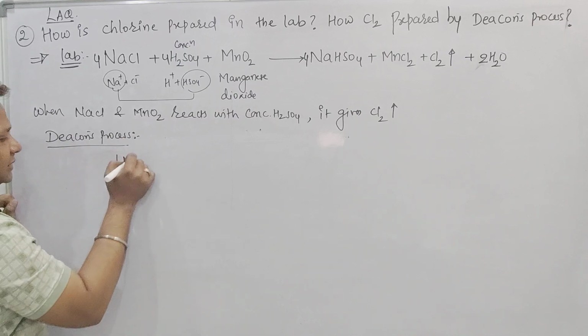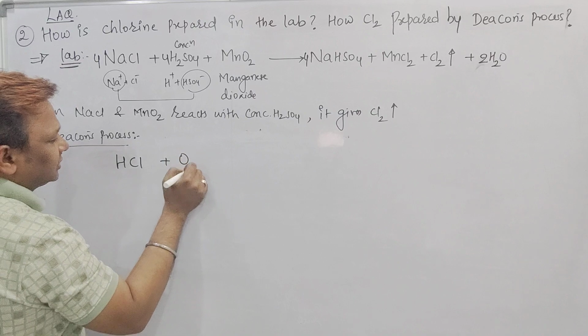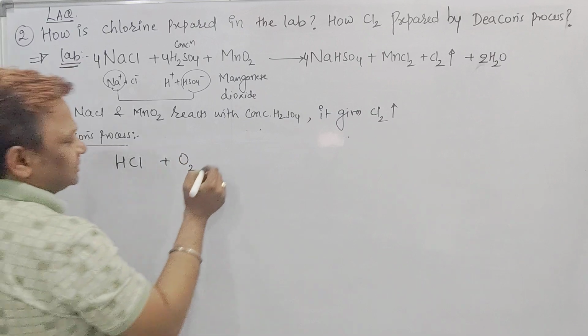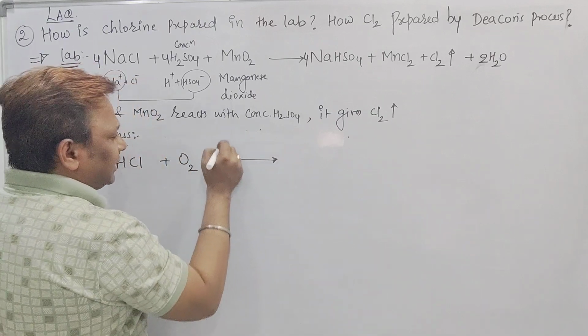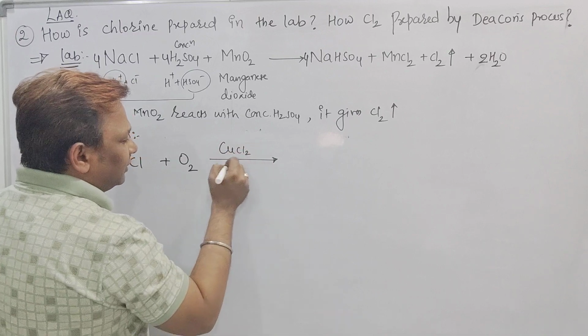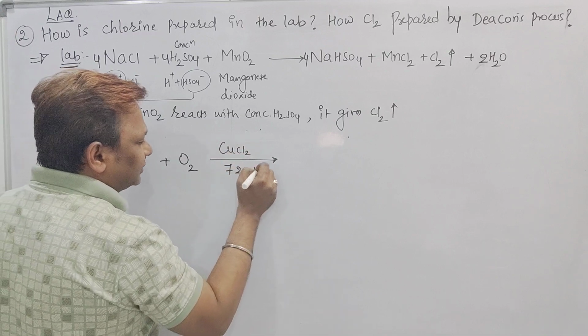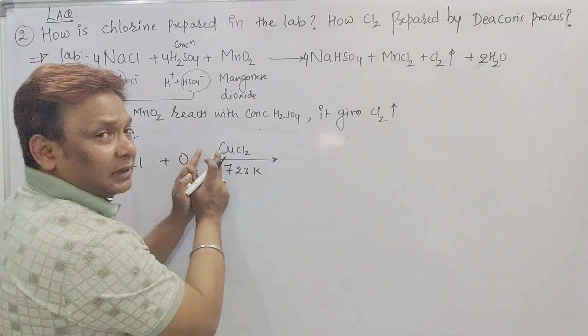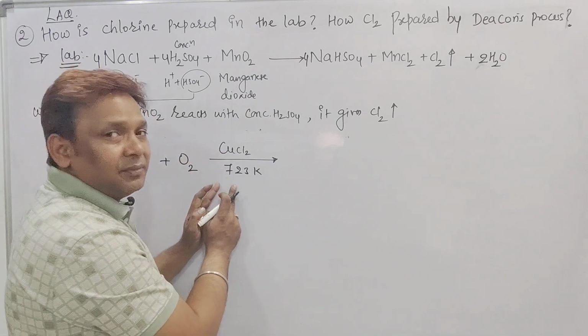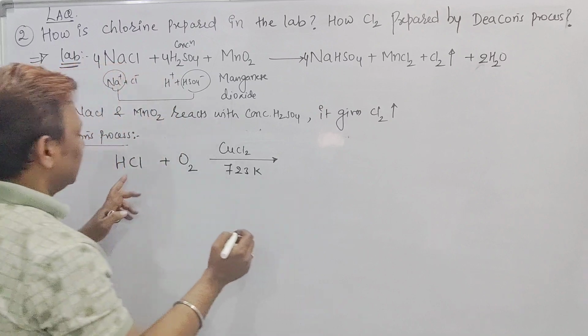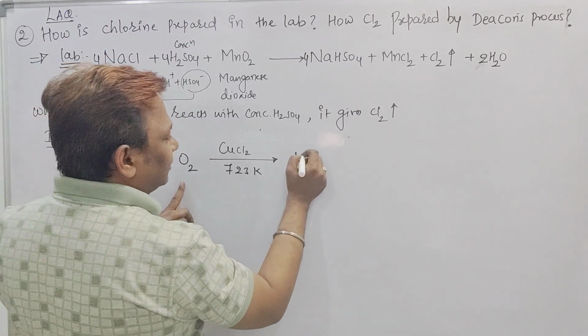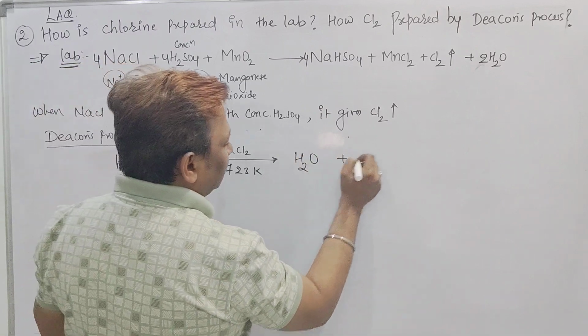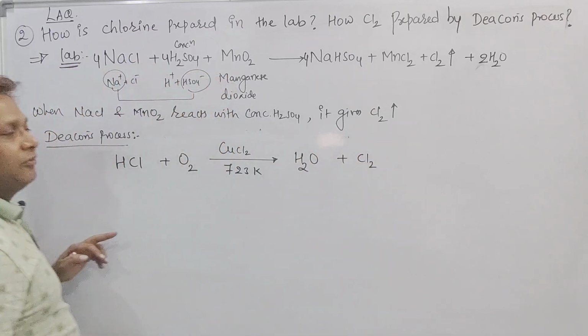This is the HCl and this is the oxidation: oxidation of HCl gas in the presence of catalyst CuCl2 at a temperature of 723 Kelvin. H and O will make the water molecule and the remaining byproduct, Cl2 gas, comes out.